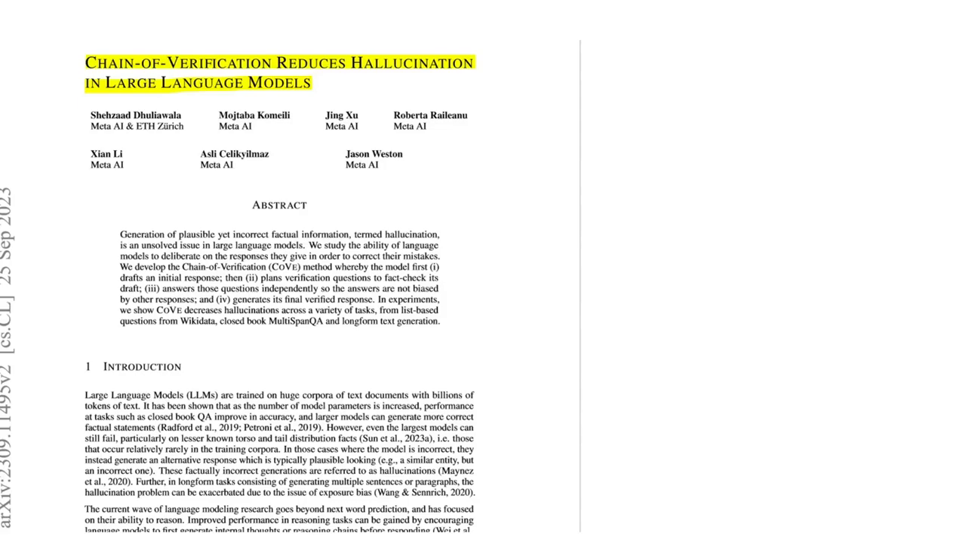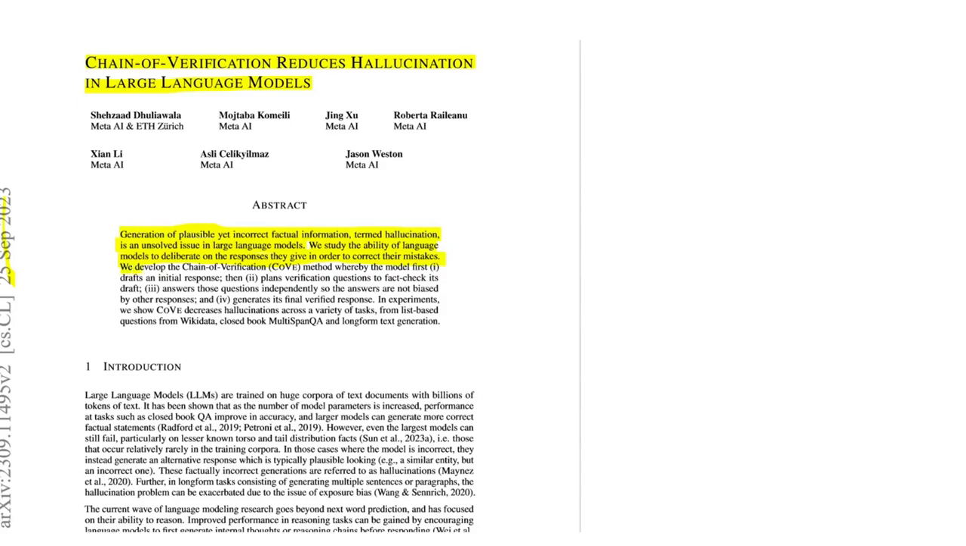The paper starts by saying that the generation of plausible yet incorrect factual information, termed hallucination, is an unsolved issue in large language models. Which is true. Also, at the time that this paper was written, in September 2023, as it is today, it's still an unsolved problem at the time this video was recorded. And they go on and say that we study the ability of language models to deliberate on the response they give in order to correct their mistakes.